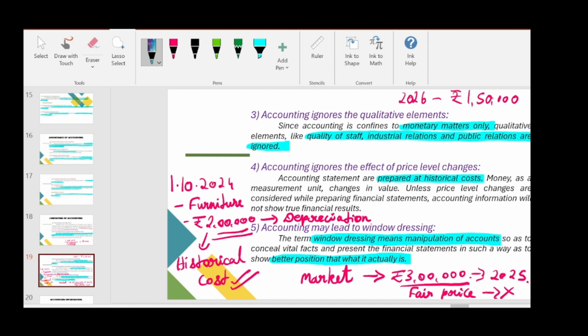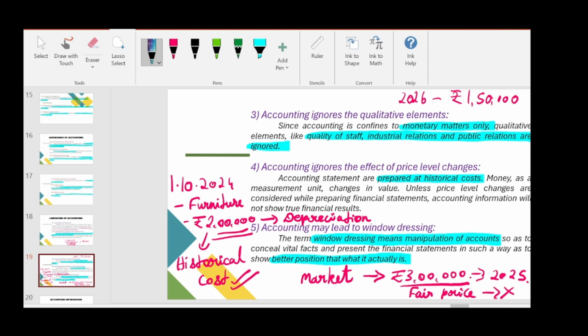Price level changes means, so I have given an example here. I said in the previous video itself, if you buy the asset on a particular date, we will record that amount only in the financial statements, in the accounting. We will not change the amount when the value of furniture increases or decreases. We will not change that. We will not give effect of that change in our financial statement. Whatever amount we bought, we will record only that in our financial statements.